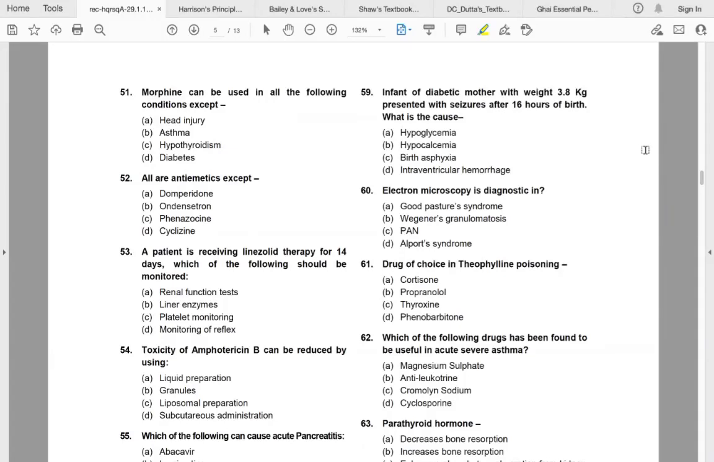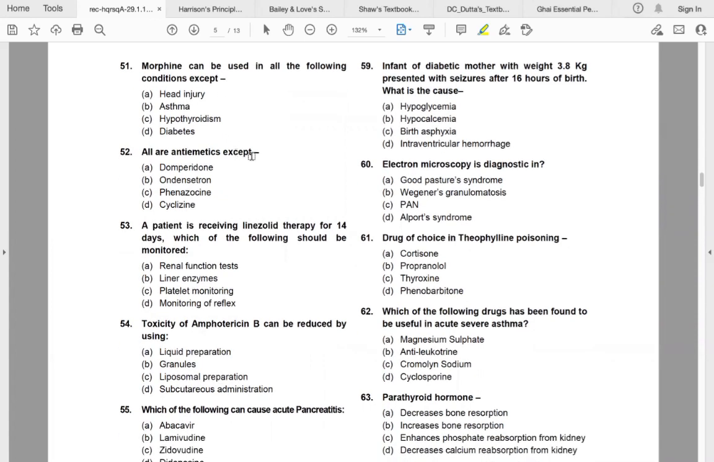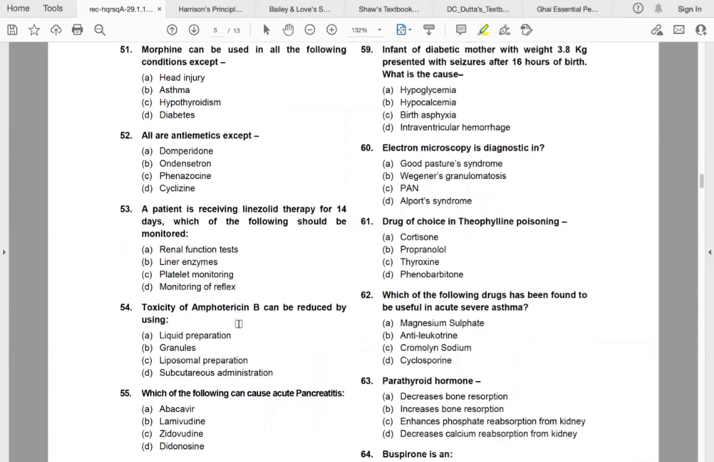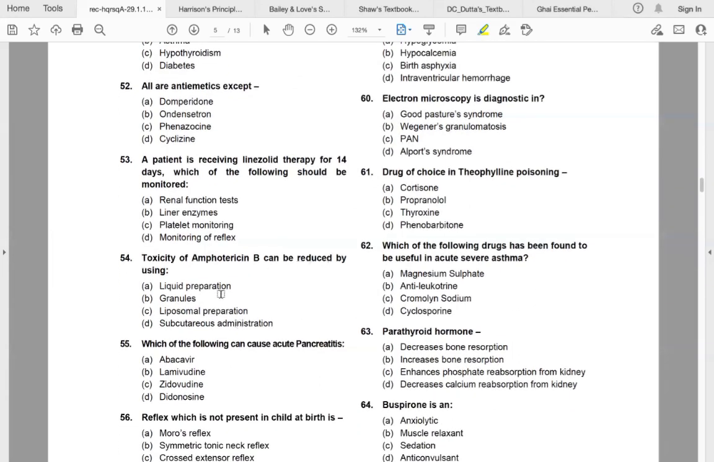So we'll continue with question number 51. Morphine can be used in all of the following conditions except head injury. All are antiemetics except phenazocine. A patient is receiving linezolid therapy for 14 days. Which of the following should be monitored? So we'll monitor platelets. Toxicity of amphotericin B can be reduced by using liposomal preparations.